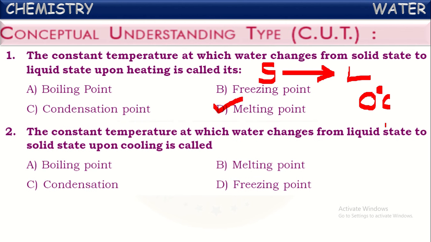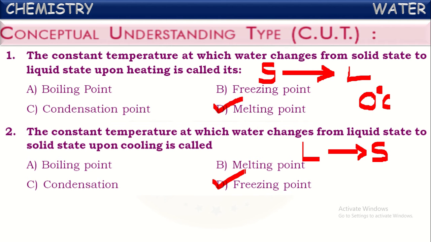Okay, next one. The constant temperature at which water changes from liquid state to solid state upon cooling. So exactly the reverse process of the above one. What's happening here? Liquid water changing into solid water form, that is ice form. How will it be done? By cooling process. What do you call that process? Conversion of liquid into solid is called freezing. And the temperature at which it is happening is called freezing point. At freezing point, liquid starts converting into solid form on cooling.